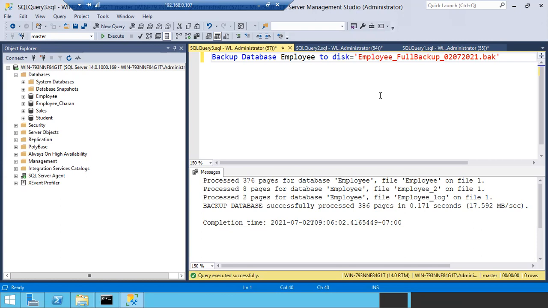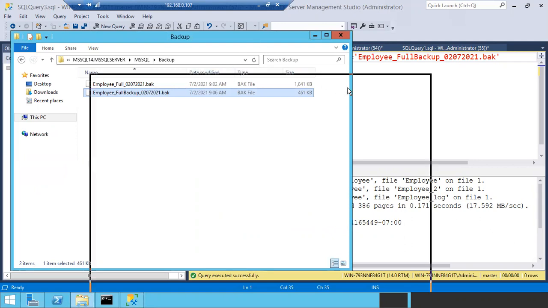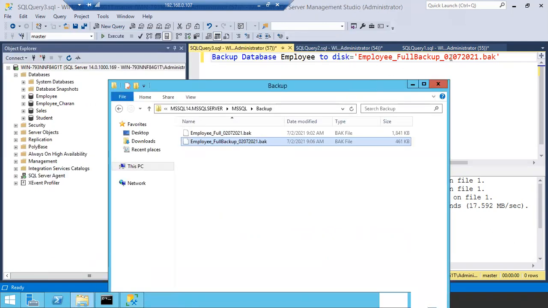Okay, so even though you don't mention the path, it will still take the backup to the default path. This is the default path. You can see the backup file also. This is the backup file, employee full backup on 02/07/2021. You can see like this. So this is how it will work. It is not compulsory to mention the backup path. If you don't mention it, it won't throw an error. It will simply take the backup to the default backup location.